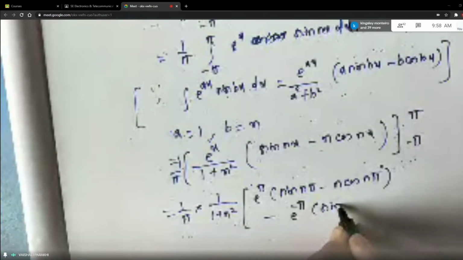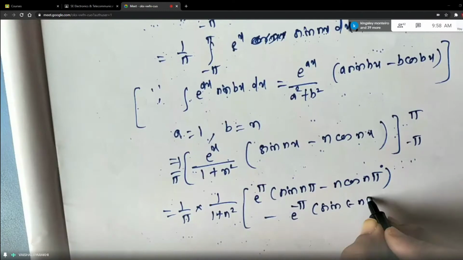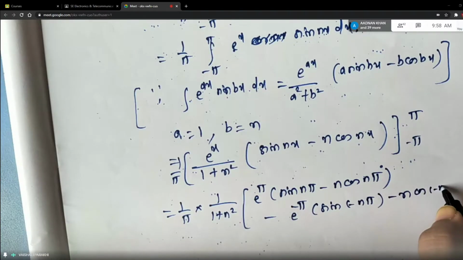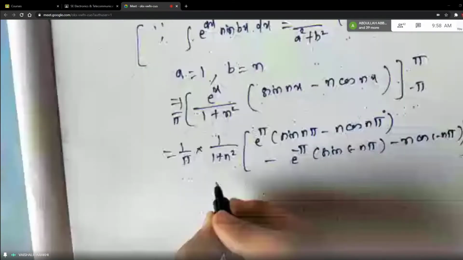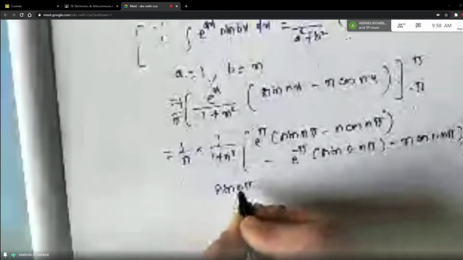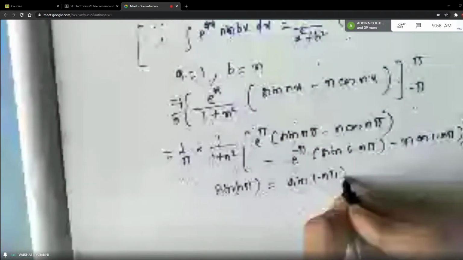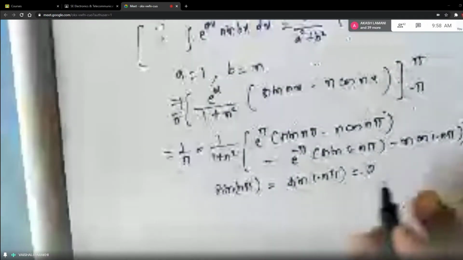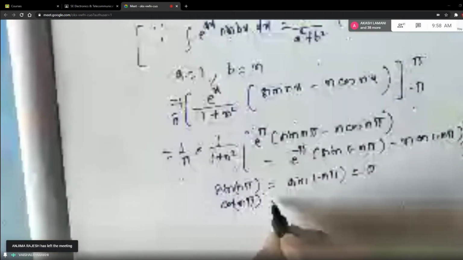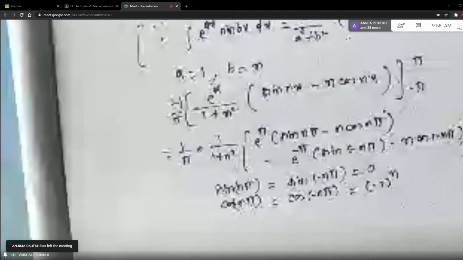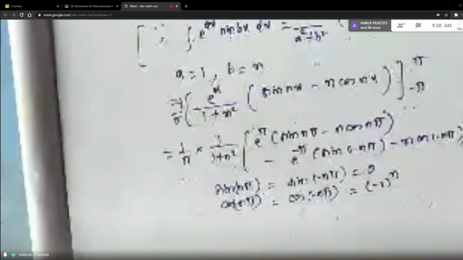e raised to minus pi sine of minus n pi minus n cos of minus n pi, and complete the bracket. So keeping the things in mind that sine of n pi is same as sine of minus n pi is equal to 0 and cos of n pi is same as cos of minus n pi and it is minus 1 raised to n because of the property of even odd function, right?